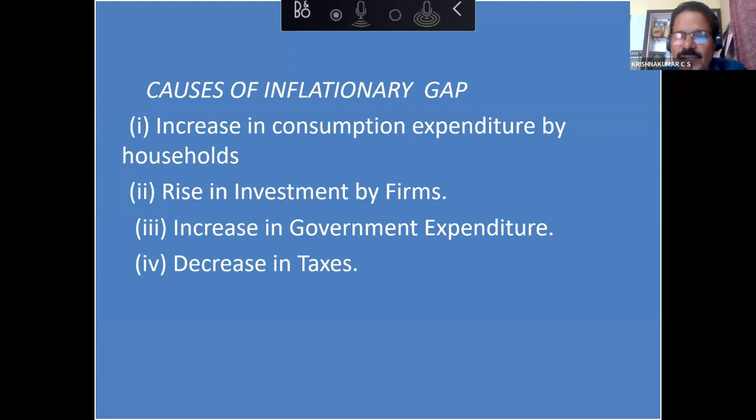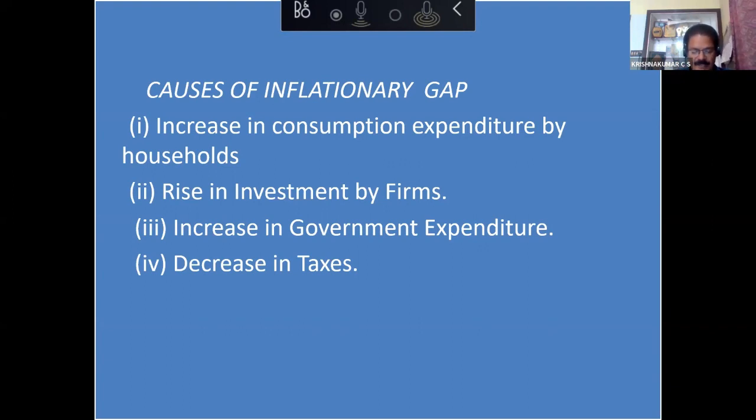Now, why does inflationary gap arise? Maybe due to higher consumption by households, because of that aggregate demand may be higher, or maybe due to higher investment by the firms, or maybe due to governmental expenditure, because if government spend more, people's income will increase, aggregate demand will increase, or maybe due to decrease in taxes. If taxes are reduced, what will happen?